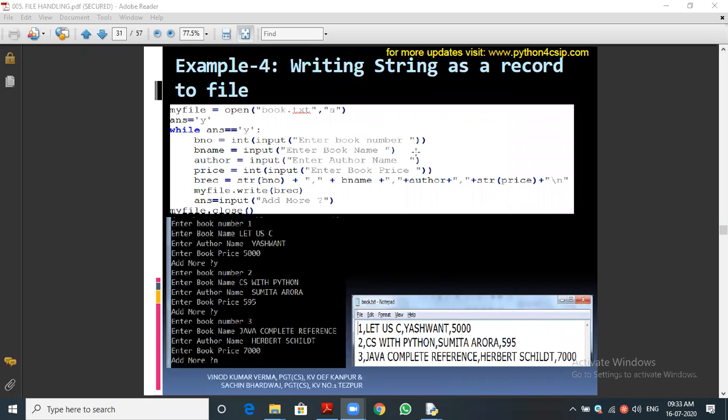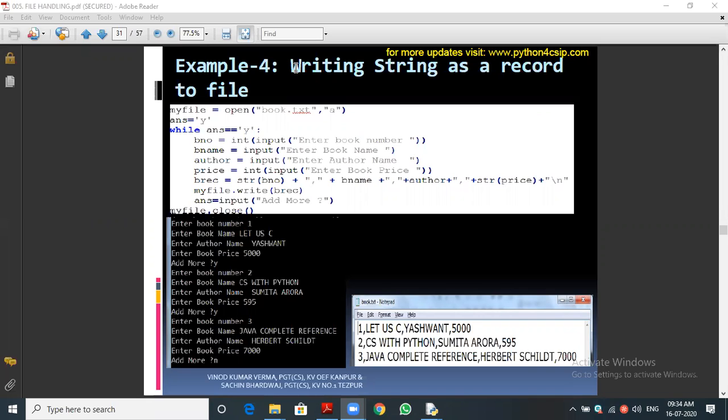Okay, this is a record, a very important program. Definitely this program will be asked in the board exam. Sure about that. Not only in the board exam, in the board practical also this program will come. Listen very carefully. Writing a string as a record to the file. So we are getting the string and we are storing it into the file. What is the first line? We are creating the file object, the file handle. The file object is my file. Can anyone explain instead of me? Because I want to hear your voice also.